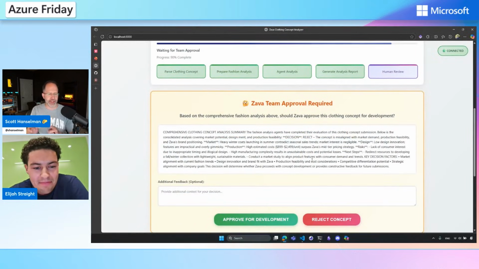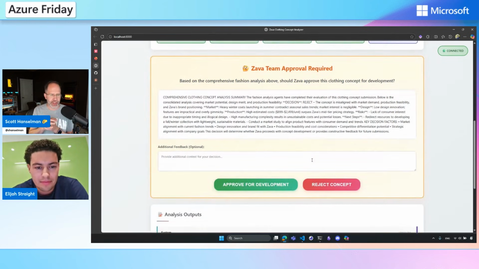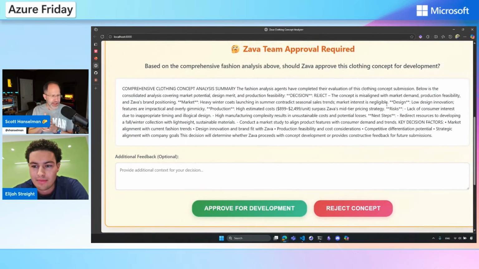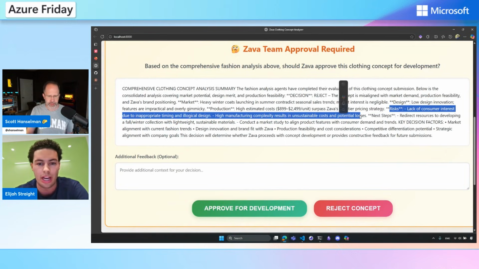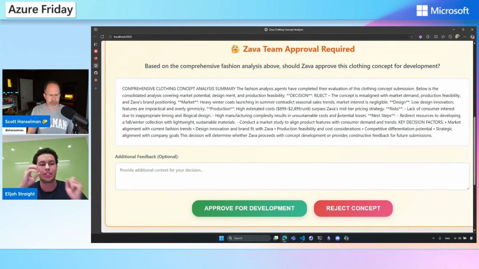What agents are good at is dealing with ambiguity and with large amounts of information. In this case, it brought that in and said, this seems a little bit sus. That's why this agent... if you were getting hundreds of these pitches, you'd want to be able to catch that kind of stuff at scale, because even as a human, I might have missed that. Exactly. And I think that's a great catch. You can see it identified some of the risks and wrote us a nice, concise report that's easy to digest and to be able to make a decision.